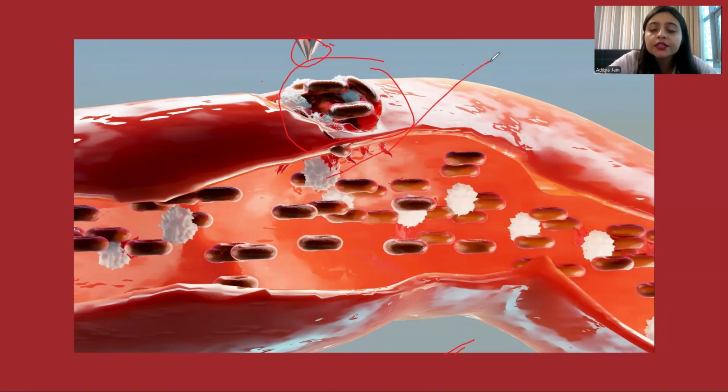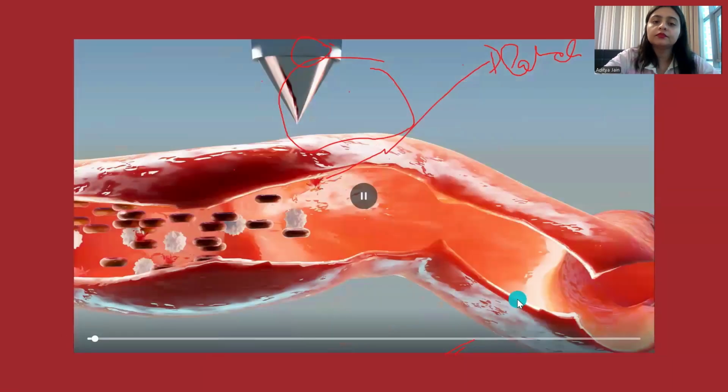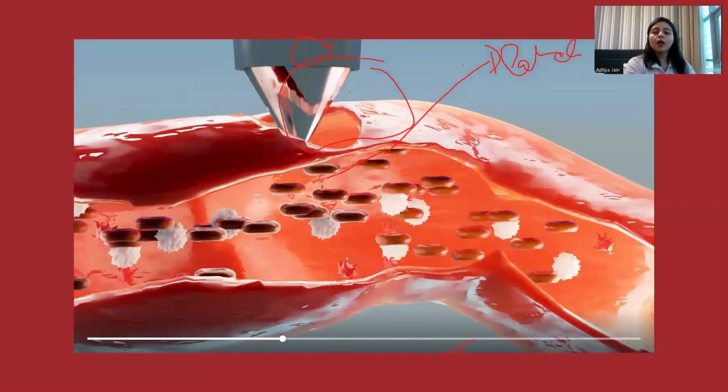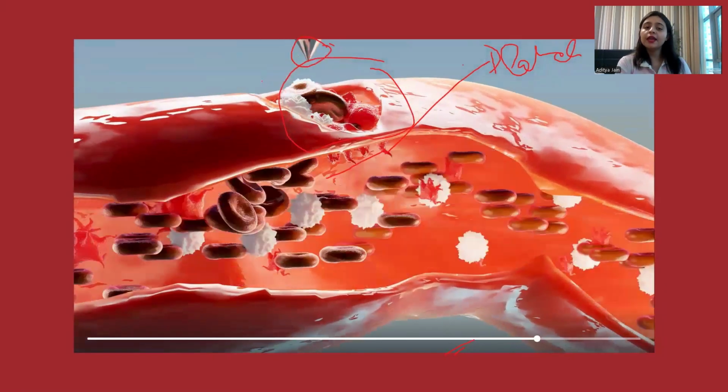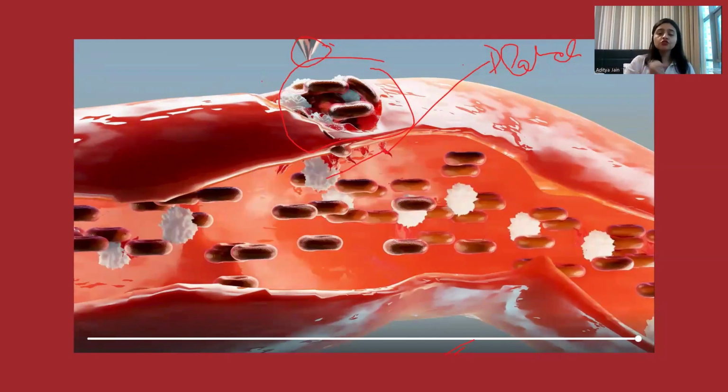These are what? These are platelets. Okay, which are making a barrier. Okay, so that the blood stops. And there are WBCs and what? RBCs. You can see this video again. See, the wound happened. This is the wound which happened. And now see, the clot is being made with the platelets, okay, which helps in stopping the blood from going out of your body.